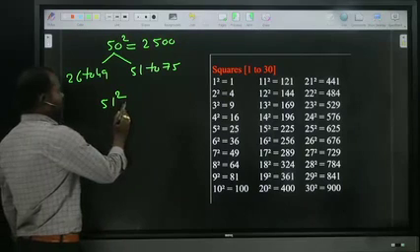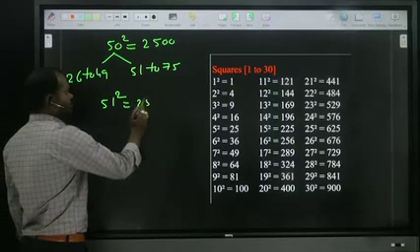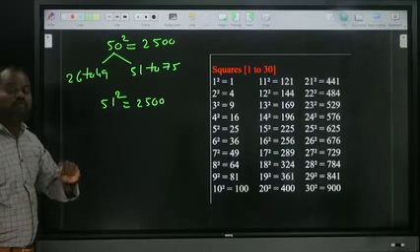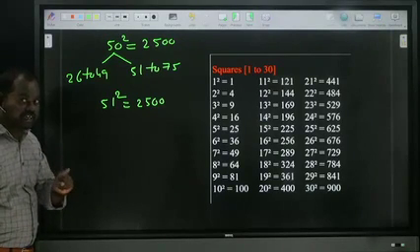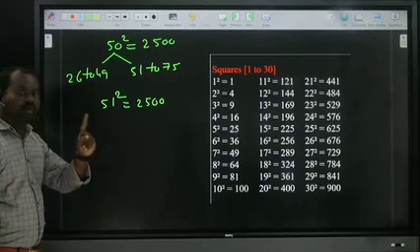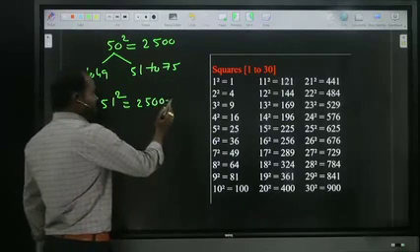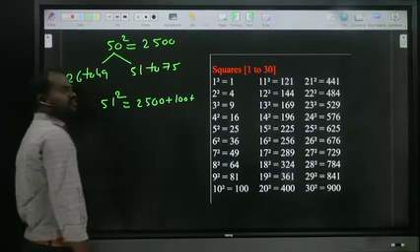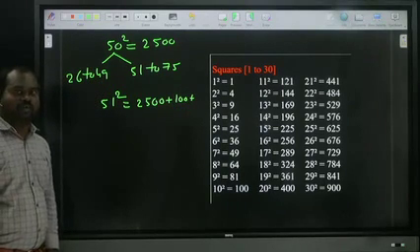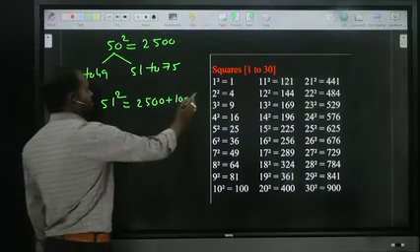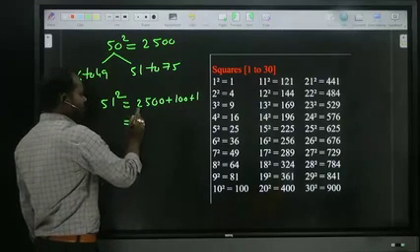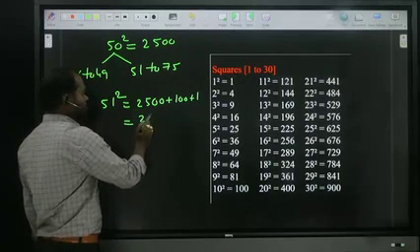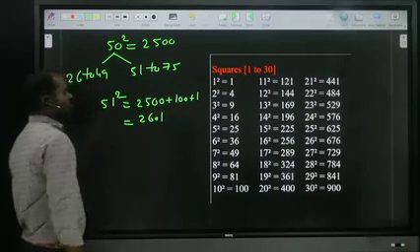Write down 2500. 51 is how much more than 50? 1 more. So add 100. 100 plus, 51 is 1 more than 50, so what is the 1 square? 1. So by adding all this, 2500 plus 100, 2600 plus 1, 2601 is the answer.